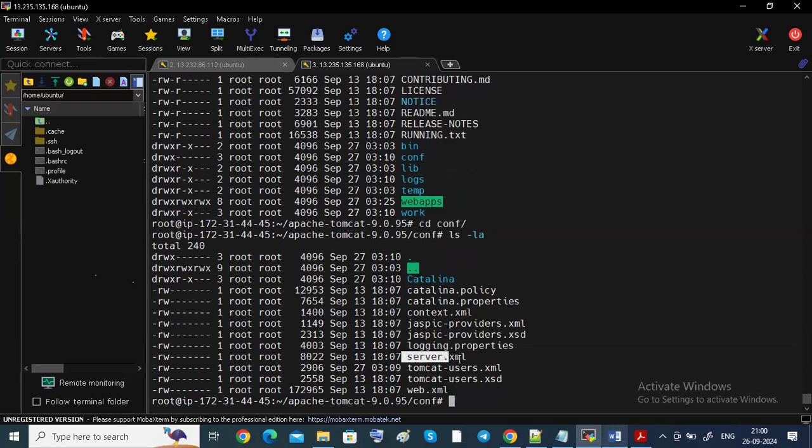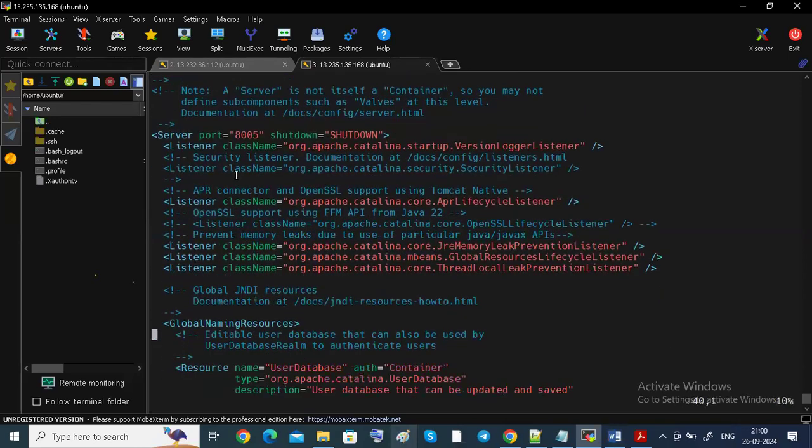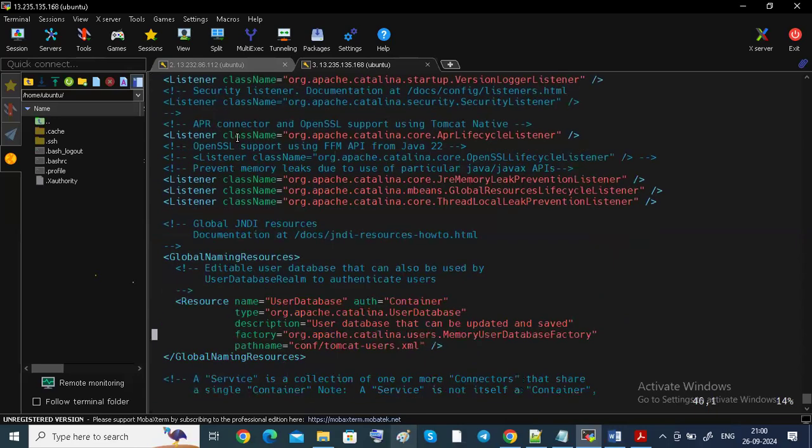If you want to change the port number, you have to go here. See here, server port number. You can change, guys, whatever port number you need. You can change here.